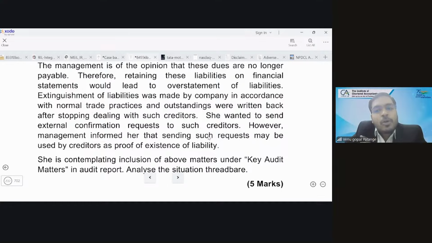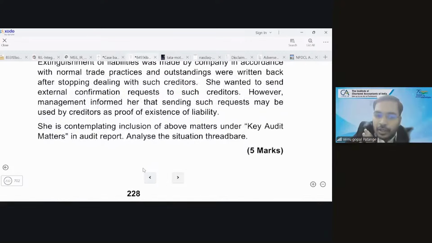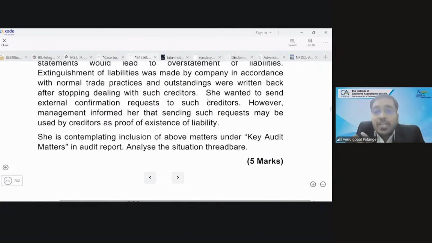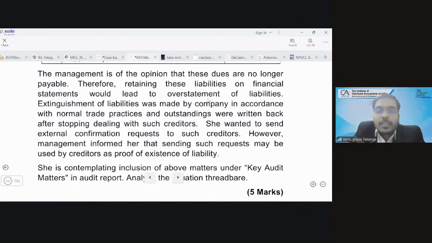We are discussing misstatement. But in the question, they took the route as key audit matter. The student, while attempting the question, will be in the loop of that key audit matter. He'll be revolving there. But actually, what has happened in the question? Actually, it is not at all a key audit matter. It's a misstatement, right?